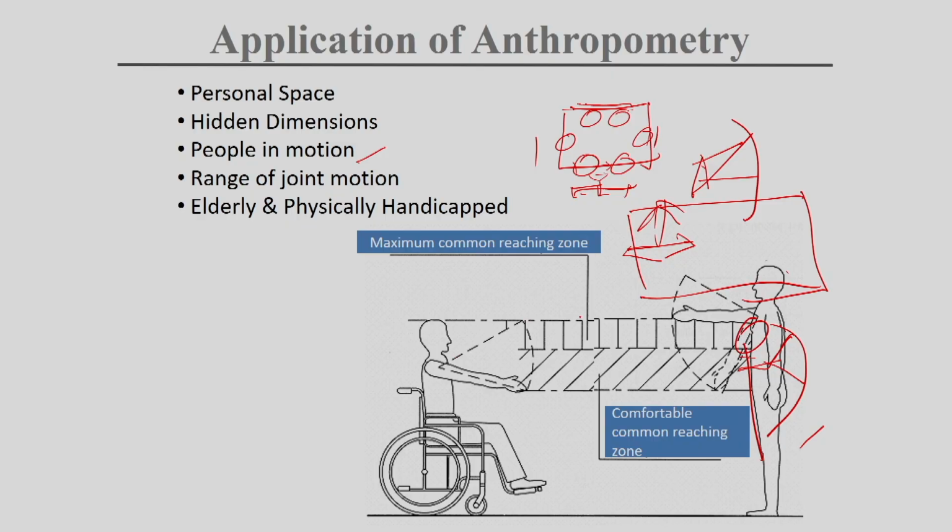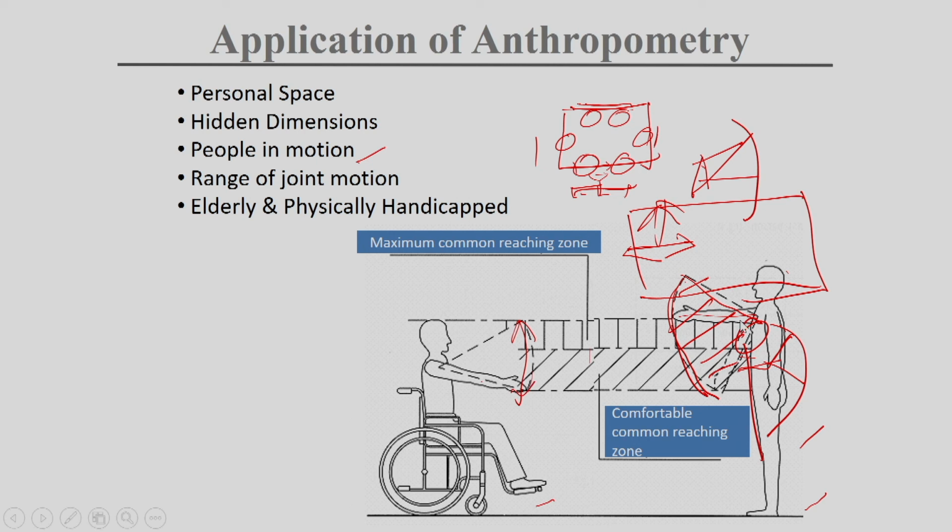Then we have to think about the common reaching zone of the wheelchair-bound person and the able-bodied person. The physically able person has a range of joint motion and reach area this much, but as this person is wheelchair bound, the reaching zone is limited like this.